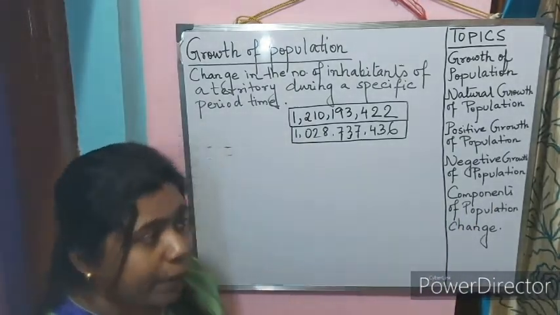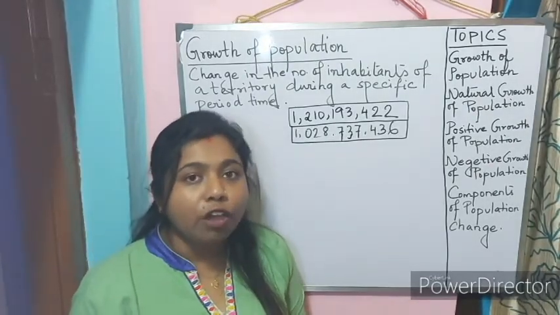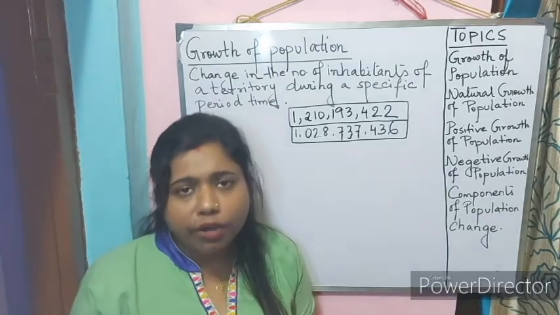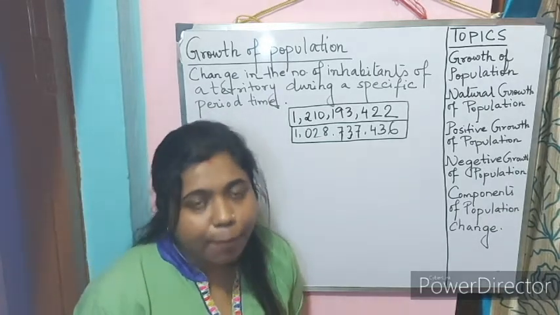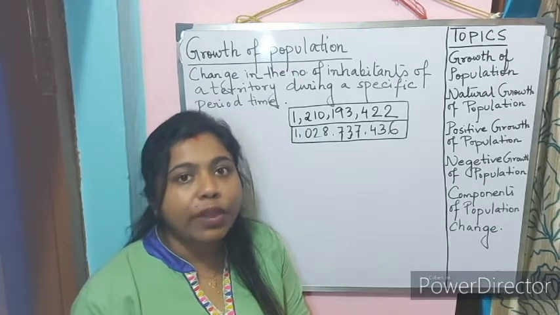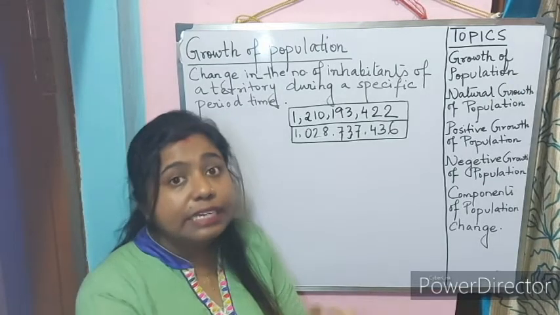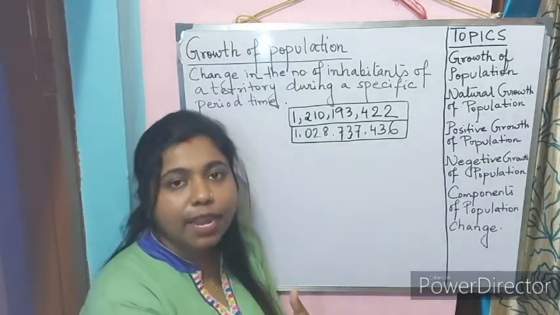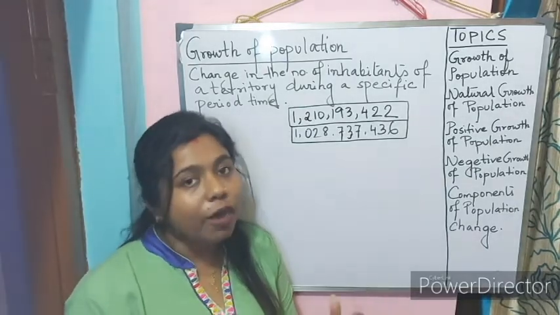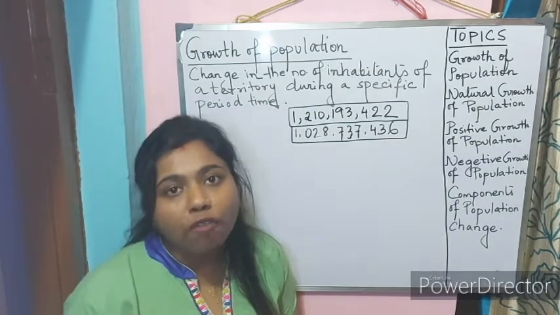Now, when we talk about population, what is population? Population means the number of people living in a particular territory or in a particular country or state or specific area. We will see whether the population is increasing or decreasing. This increase or decrease in the number of people living in a particular area is referred to as growth of population.